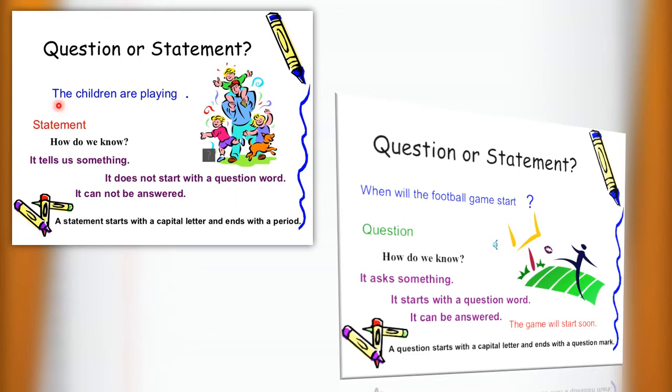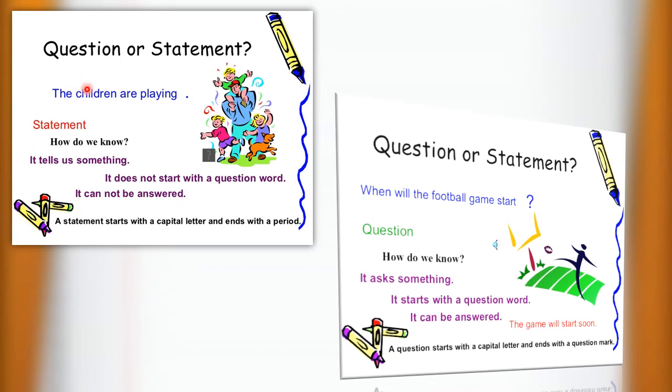Okay, look at this sentence. The children are playing. How do you know this is a statement or question? It tells us something. What does it tell? It tells us that the children are playing. It doesn't start with a question word. See, in a statement sentence, it will not begin with any question word. Okay? So, it cannot be answered.